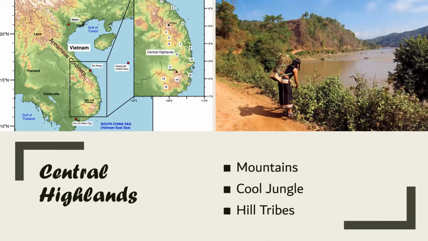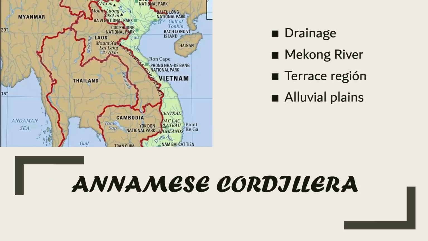The southern portion of Vietnam is a plateau known as the Central Highlands, which is indicated over here. Well, the first thing to say is that this is a mountainous area that can be located on this map. In this photo, we can see this mountainous region, which has cooler weather and is populated by people called the Hill tribes of Vietnam.